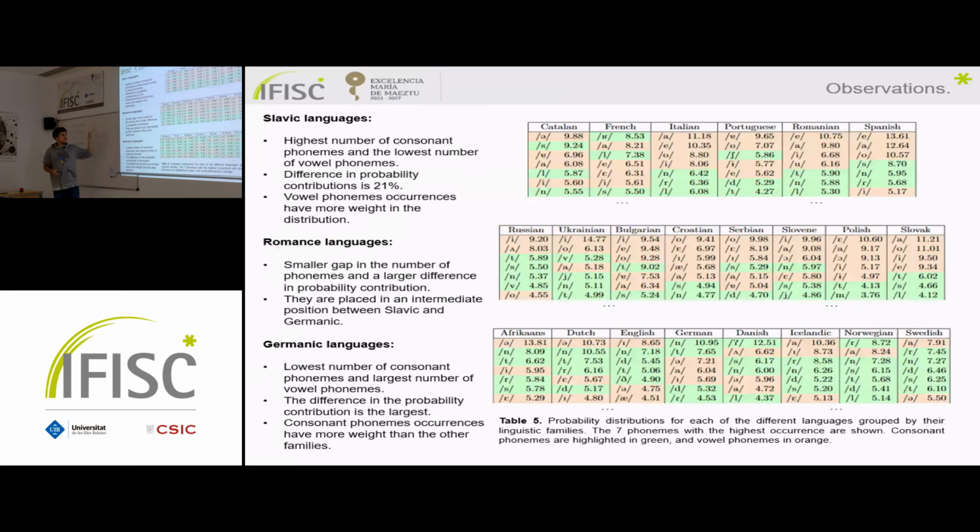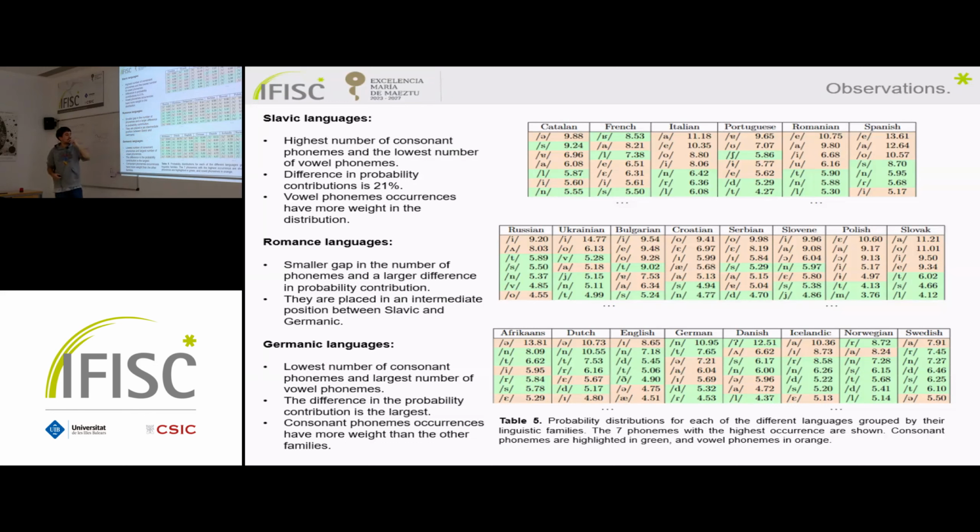We can see this, which is what I've just explained, in the 7 first phonemes with highest occurrence for the Romance family, the Slavic family, and the Germanic family. We can see that the density of points in orange corresponds to the vowel phonemes and in green to the consonant phonemes.